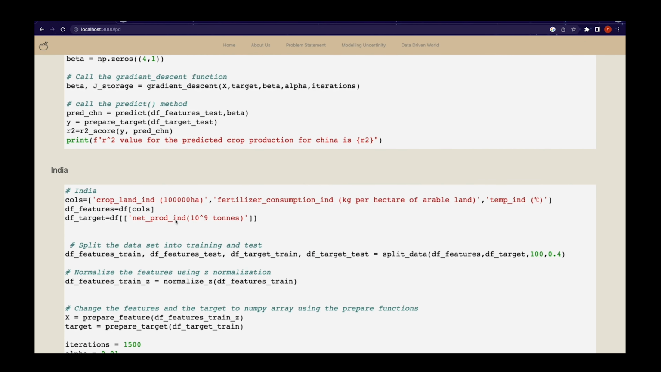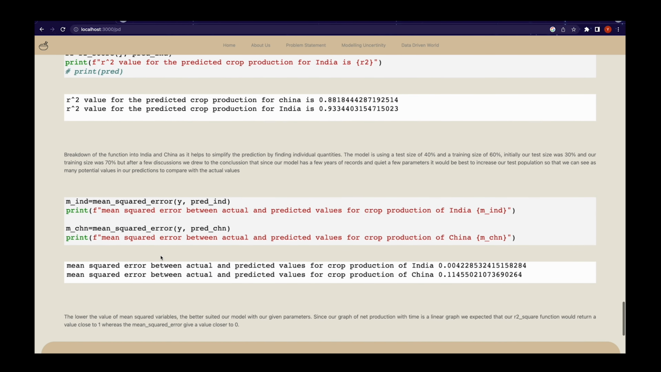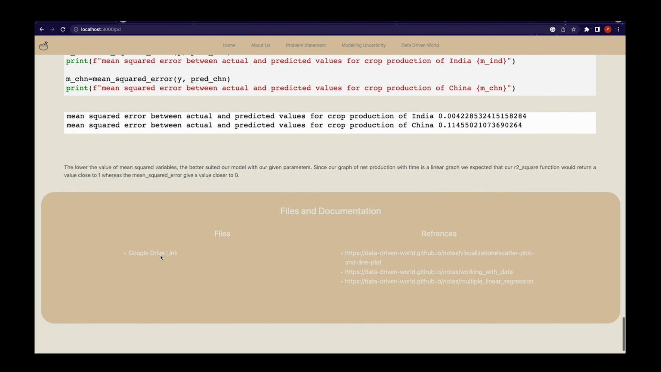We have our predicted models. Along with that, we have documentation and our Google Drive link, which will contain all the files to our project and all the CSVs that we have referenced. We also have references to a few other resources that we have used throughout this project.